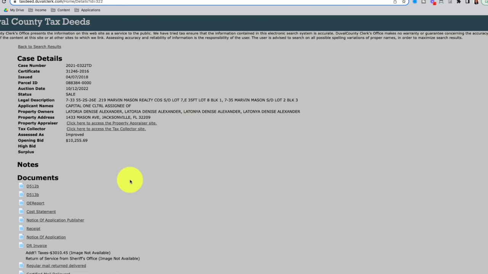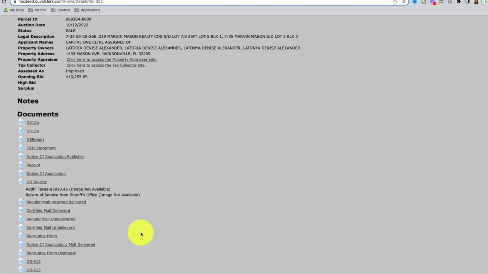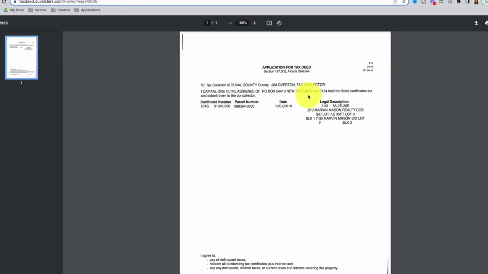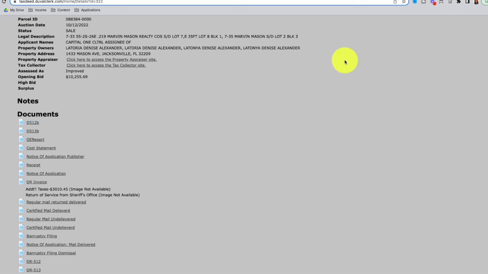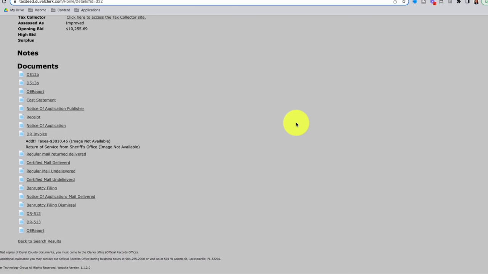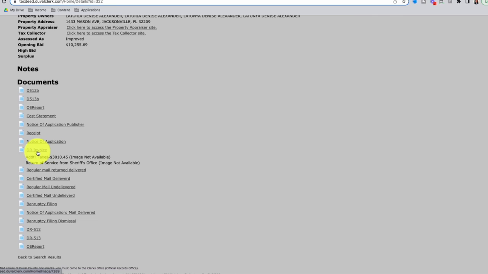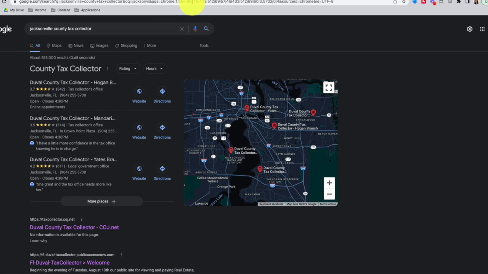Aside from the case details, you could also look at the documents as well. You could look at the documents to confirm any legal descriptions and to see the notice for the tax lien. This can help to identify if there's any other potential invoices that you may need to be aware of before you actually purchase this tax lien. Now, say we want to actually purchase the tax lien, how do we do so?